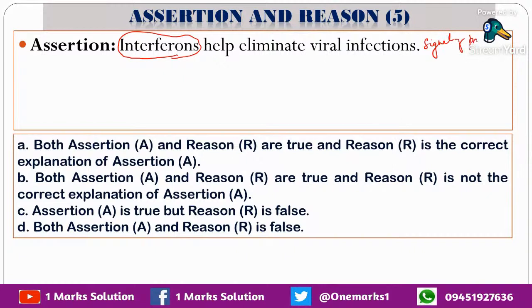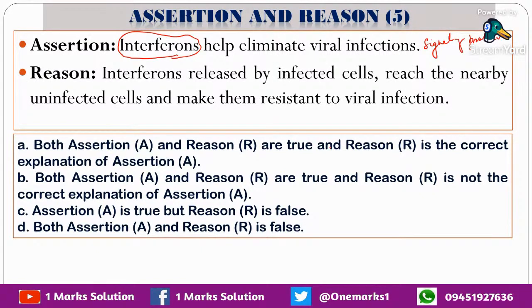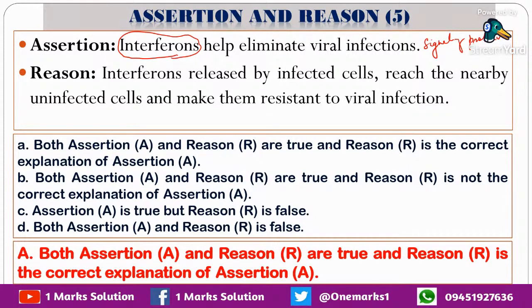It is made and released by special cells in response to the presence of virus infected cells. Interferons released by the infected cells reach the nearby uninfected cells and make them resistant to the viral infection. Very correct. So that is the explanation for that.